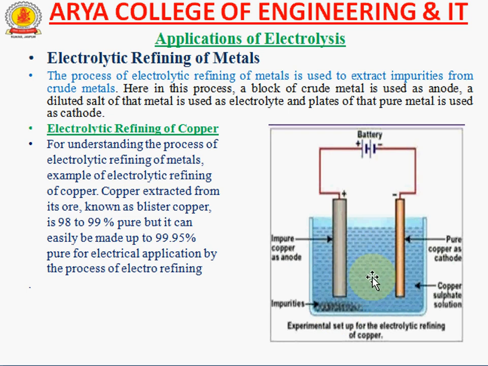For understanding the process of electrolytic refining of metal, take the example of copper. Copper extracted from its ore is known as blister copper.